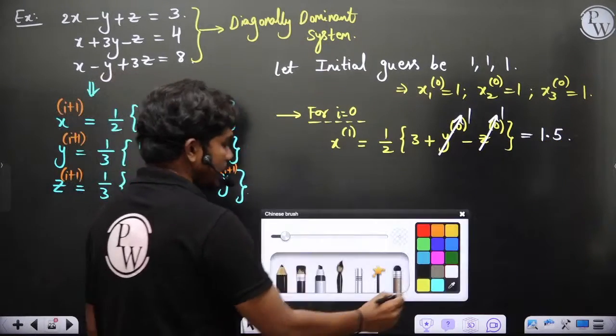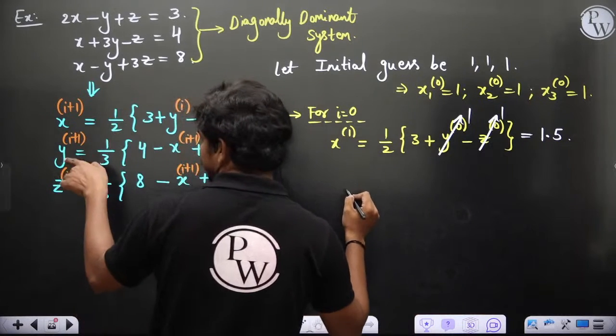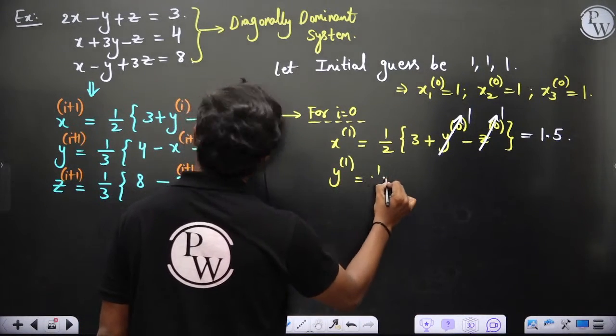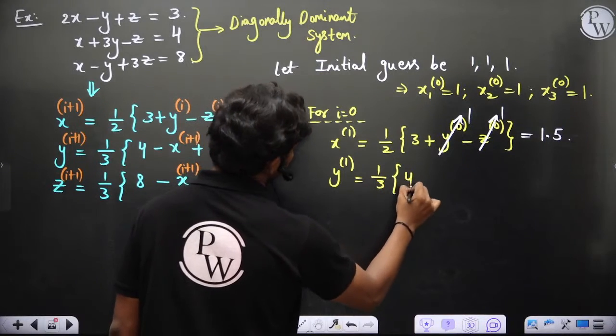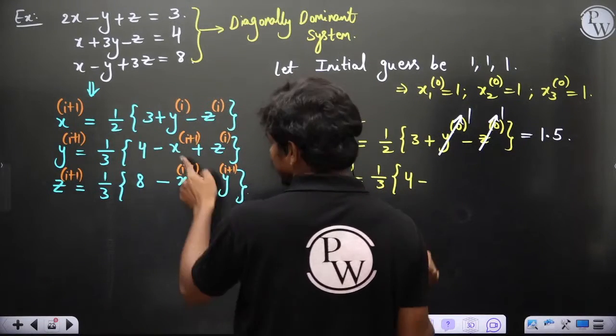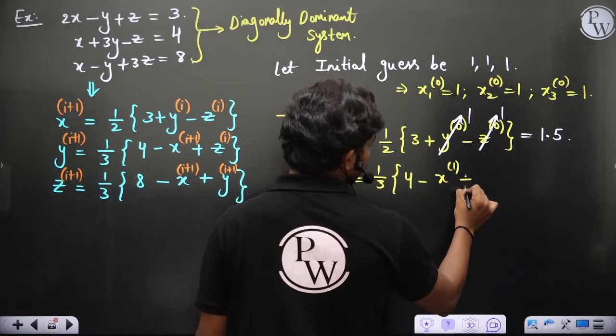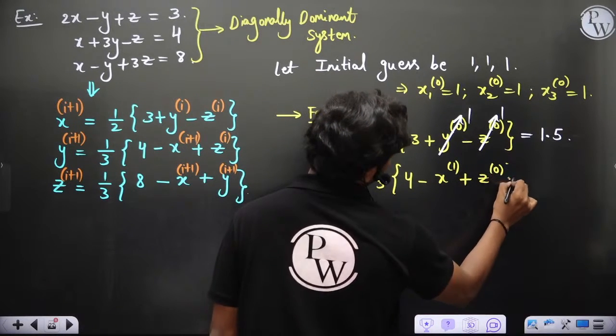Then x1 you have completed. Then again if you put i equal to 0 in this, y in the first iteration is equal to 1 by 3 times (4 minus x1 plus z of 0). This is what we have.